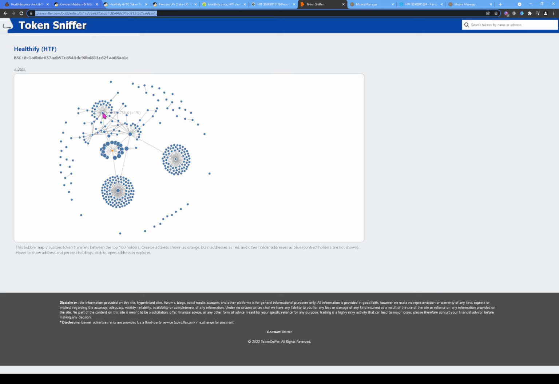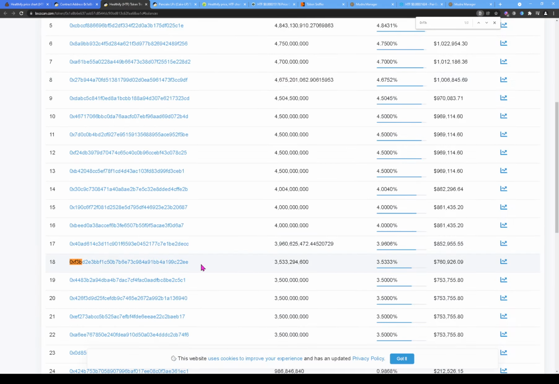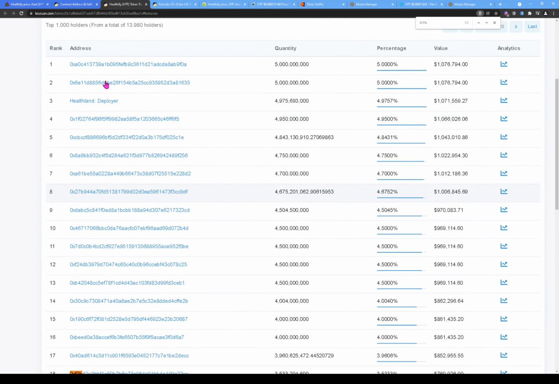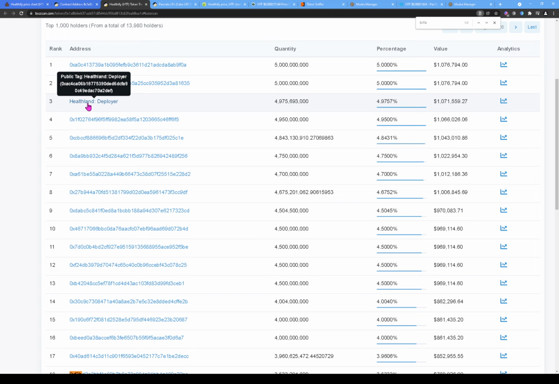All right, so at this point, I personally would avoid this token, but that's up to you guys. You guys probably find something else that's enticing about the token, but because of this bubble map and how I see they're all connected, all these wallets are connected, even though they show that, hey, I only have 3.5% right here, or I only have 4.5% right here, we're not sure if all of these people are actually the same.